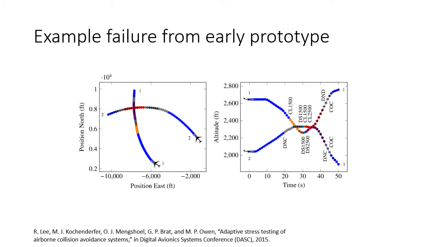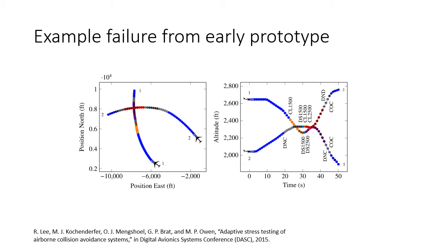The really cool thing about adaptive stress testing is you get as output a simulation trace that the engineer or analyst can then step through and try to analyze and understand what's going on and maybe suggest some mitigations.